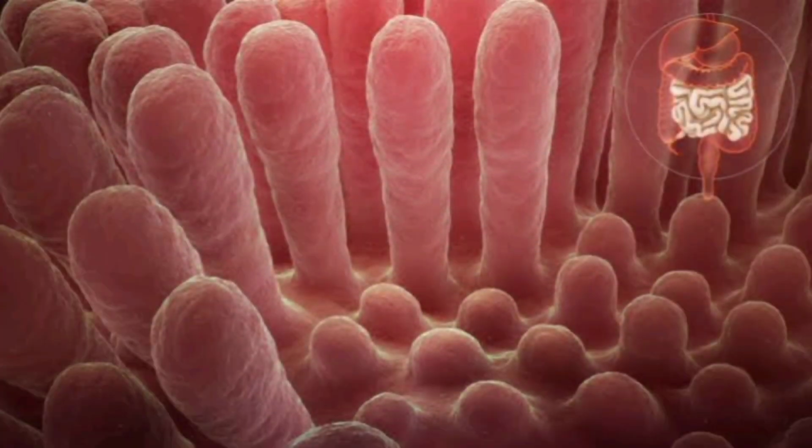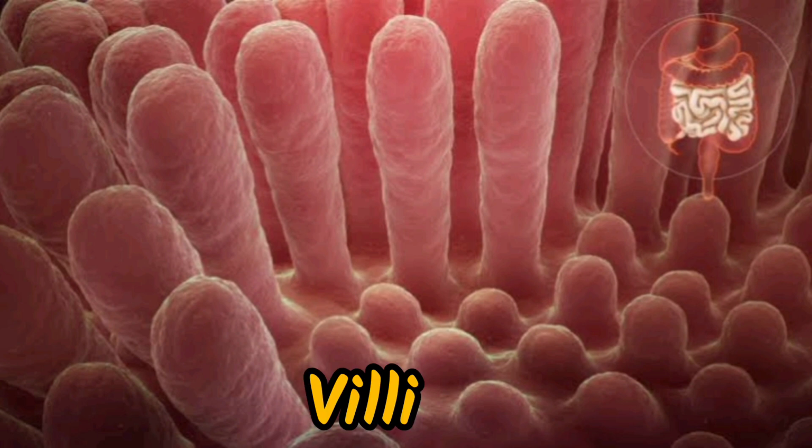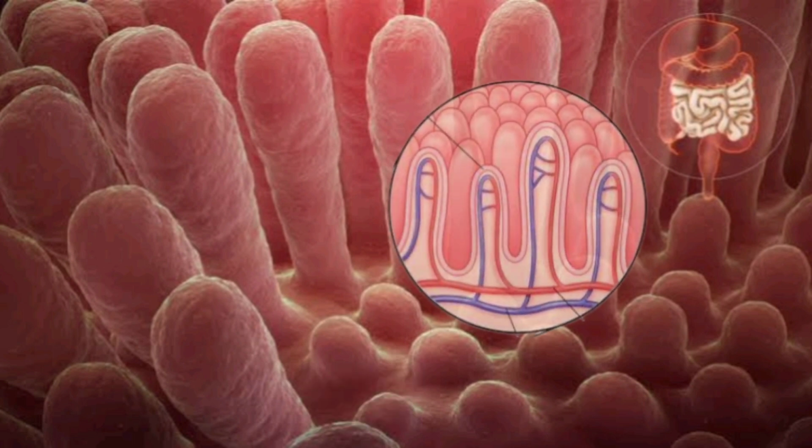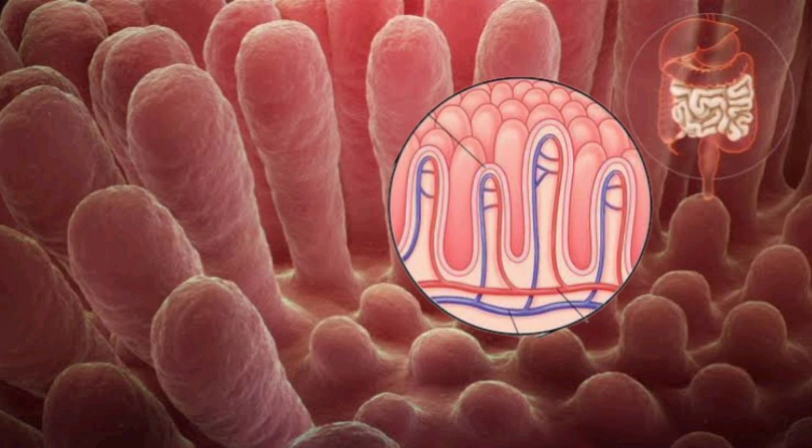The inner lining of the small intestine has numerous finger-like projections called villi, which increase the surface area for absorption. The villi are richly supplied with blood vessels which take the absorbed food to each and every cell of the body, where it is utilized for obtaining energy, building up new tissue and repairing old tissue.